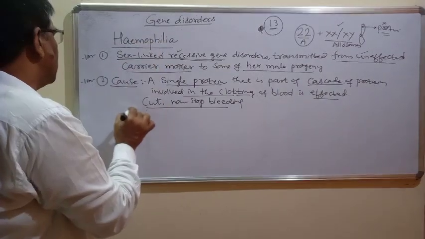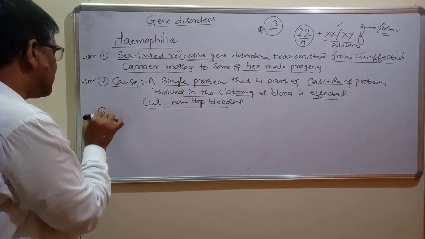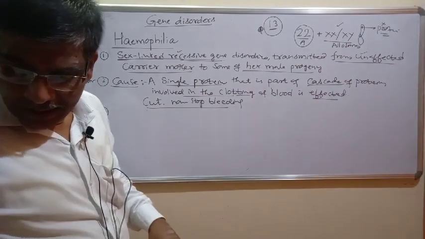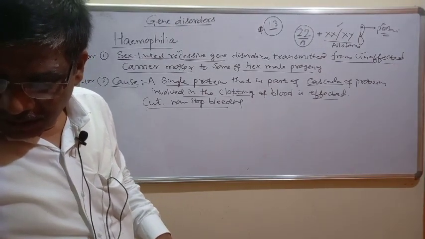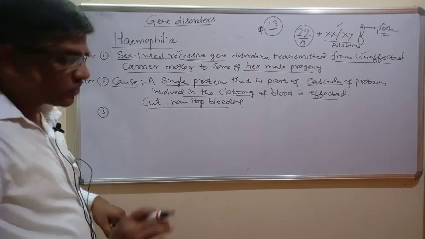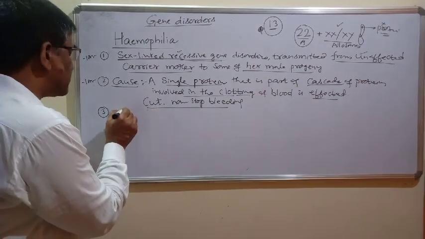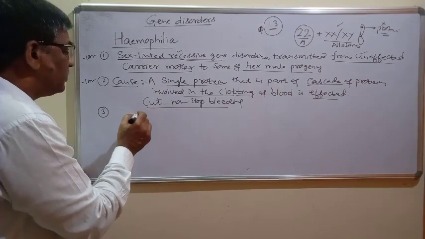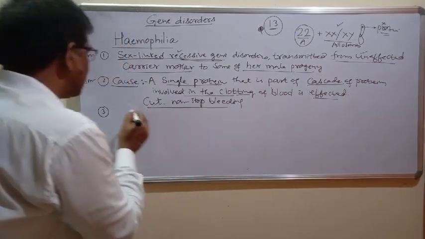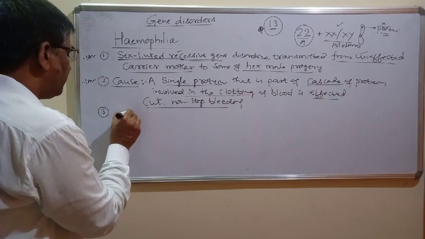This is called hemophilia. Generally, females are only carriers for hemophilia, and if a female becomes hemophilic, it is very rare.